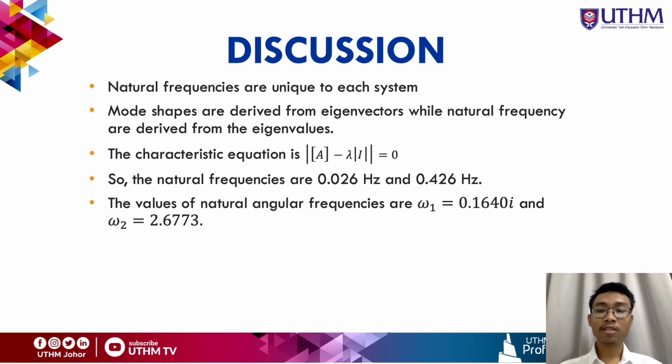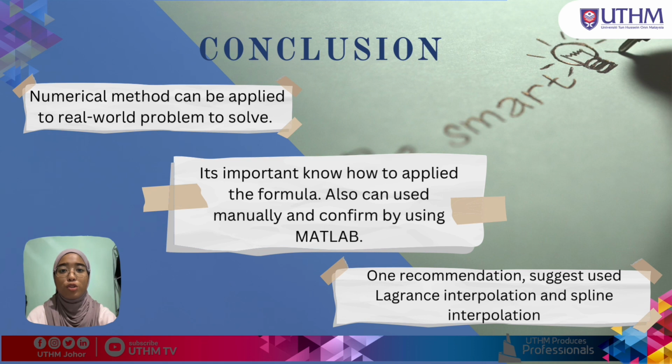This system's eigenvalues are negative 0.0269 and 7.1679. This system's eigenvectors are 1, negative 0.7255, and 74.143. So, the natural frequencies of the system are 0.026 Hz and 0.426 Hz. By prior discussion, the values of the natural angular frequencies are 0.1640 i and 2.6773, where the first angular frequency is an imaginary number.